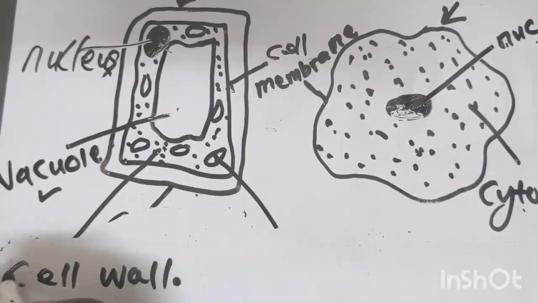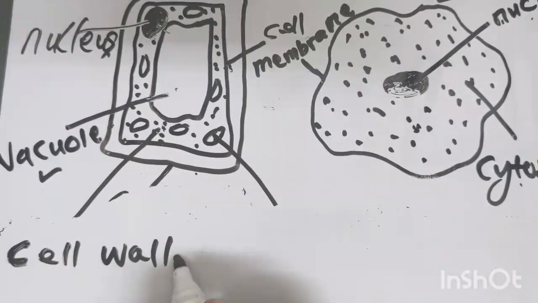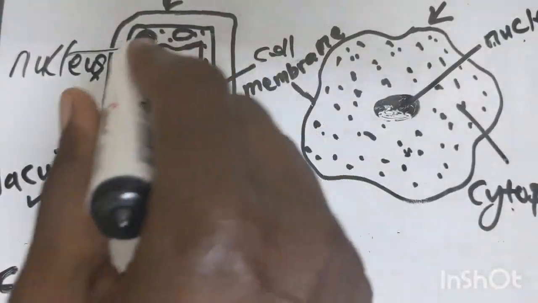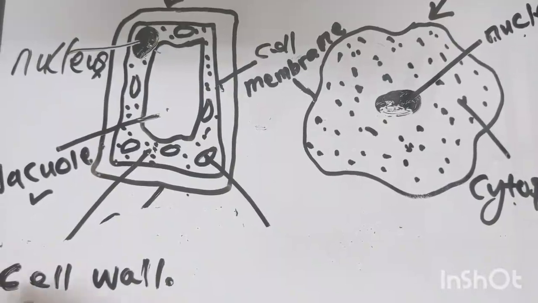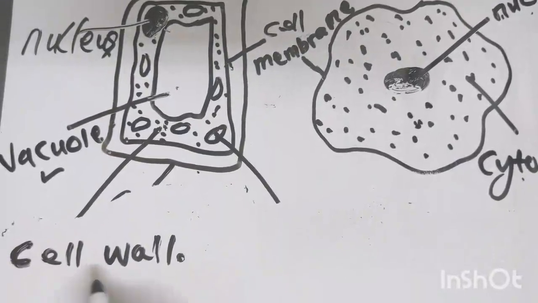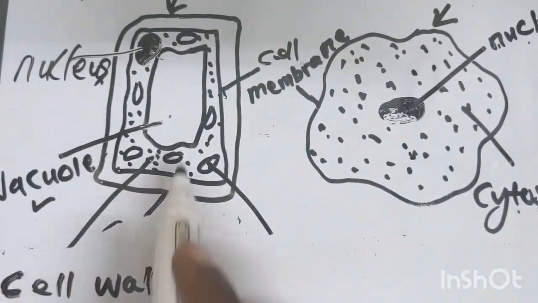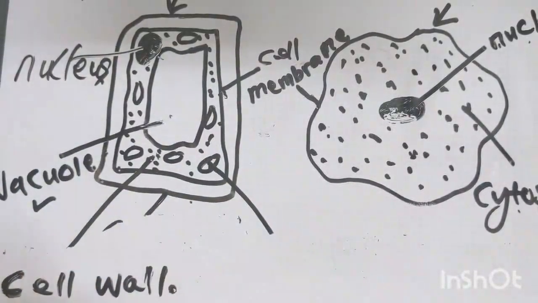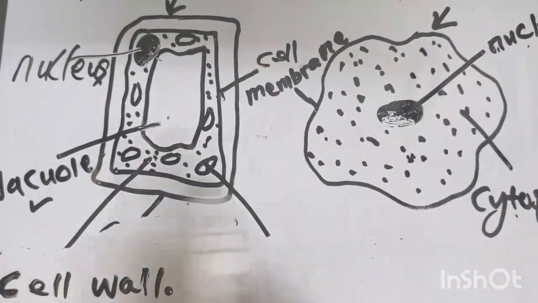And also it protects the cell from any mechanical damage. The parts inside are not that strong, but the cell wall is very strong, such that it can protect these inside parts. Let's compare an animal cell and a plant cell.